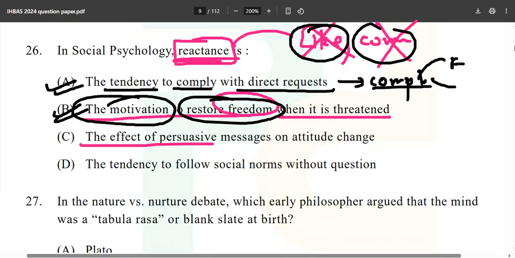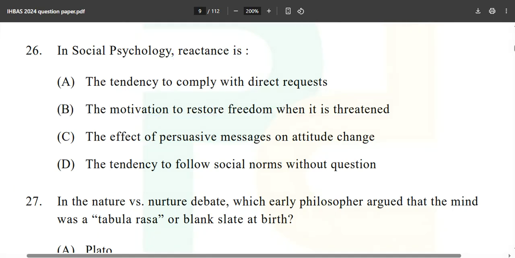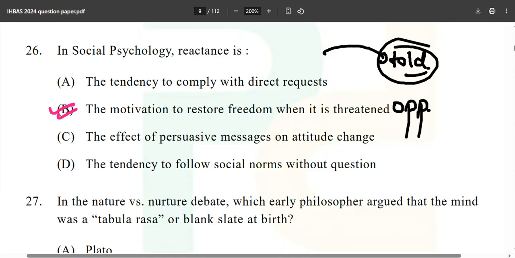That is why you behave like that, and it will cost you eventually, because parents told you to study, you don't study, and you get into different circumstances in your life. Now, what is the correct answer? Option number B is the correct answer. Whatever is being told to you, you will always do the opposite of that.